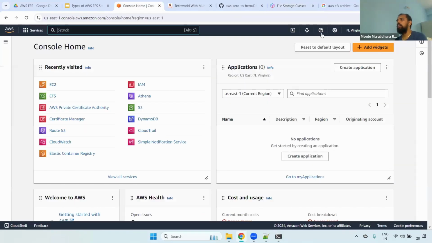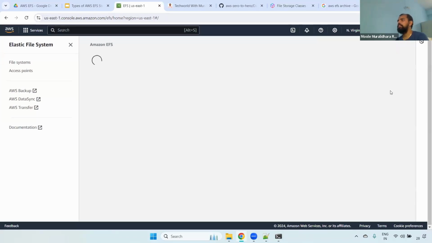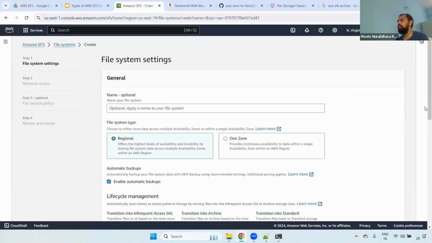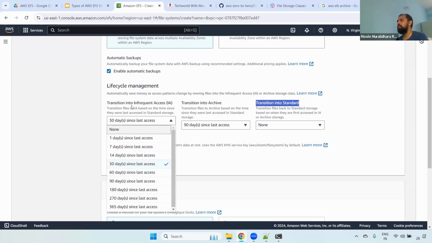And one more thing, you can go to AWS and search for EFS. Then to create an EFS, click create file system, then customize. Here you can select lifecycle management. Here you have the option whether you want to use infrequent, archive, or standard. Remember, by default when you are creating, it will be stored in standard only. If you want to move from standard to infrequent, you can choose this one.